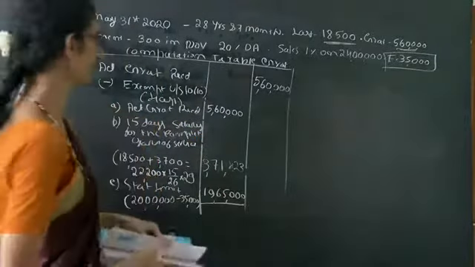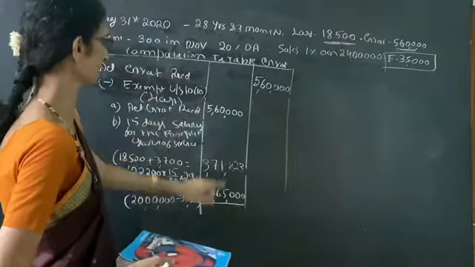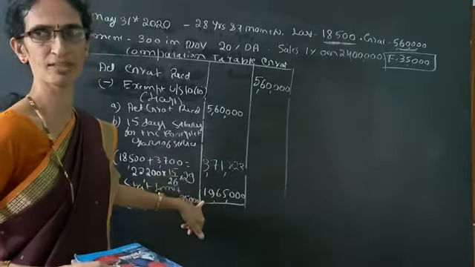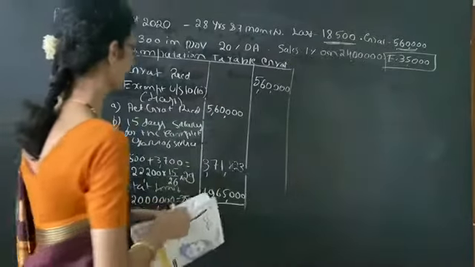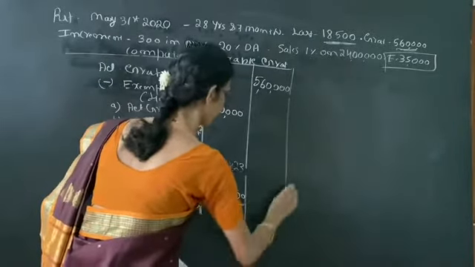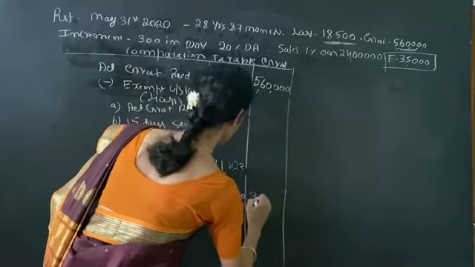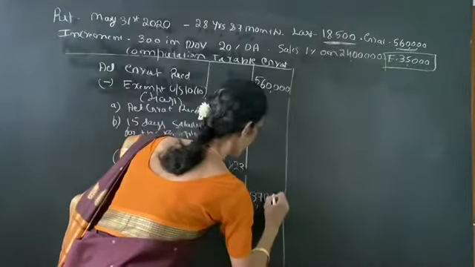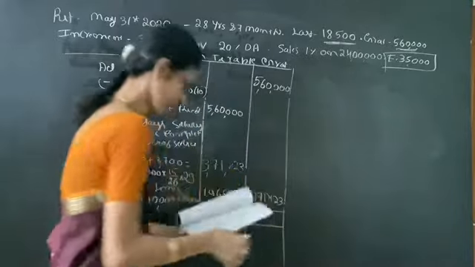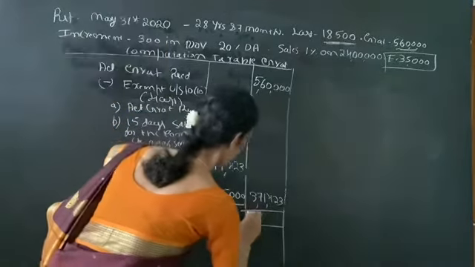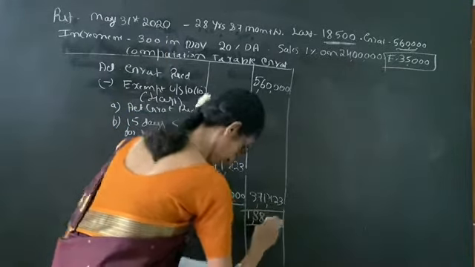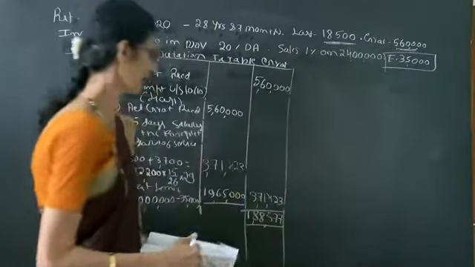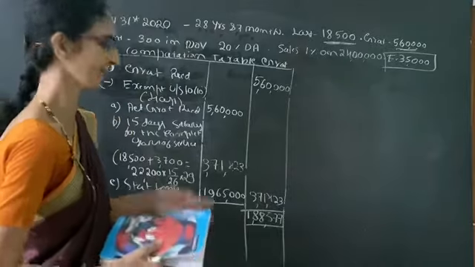Here we have to see which is less: 5,60,000, 3,71,000, 19,65,000. Whichever is less, it is 3,71,423. So we have to deduct 3,71,423. So taxable gratuity is 1,88,577.